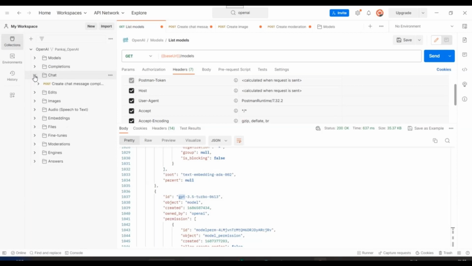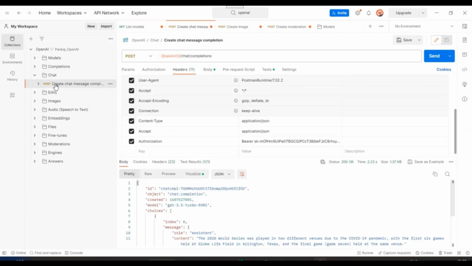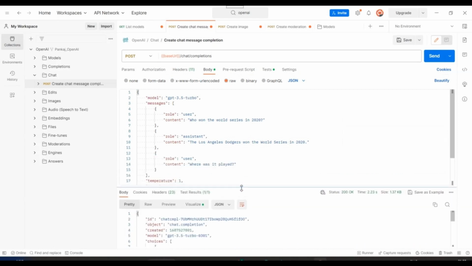Next, let's say we'll explore chat completion API. So now previous one was a get request. This one is a post request. So it will be having a body as well, right? Now for completion API, what you need to do is you need to send particular sentence or a question and you need to specify the role here. Okay. So since end user is sending this request, the role is user and then content is nothing but the message you are sending or a request text you are sending to OpenAI platform.